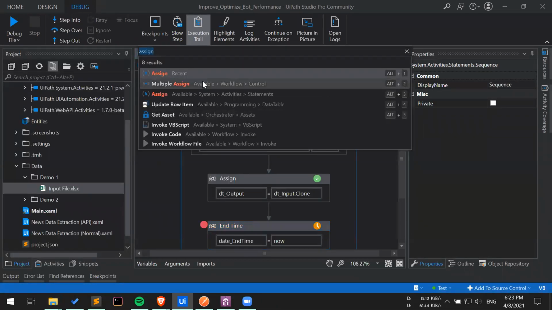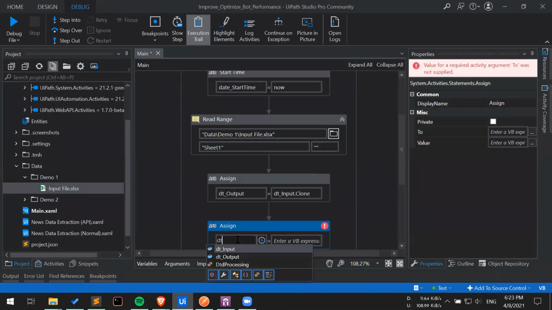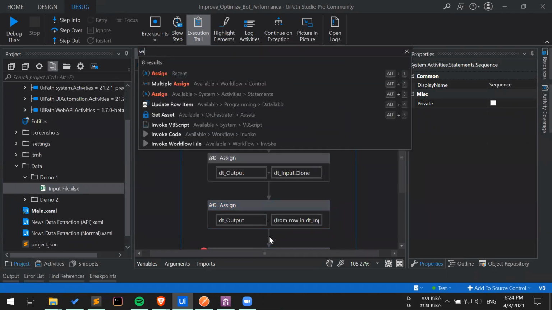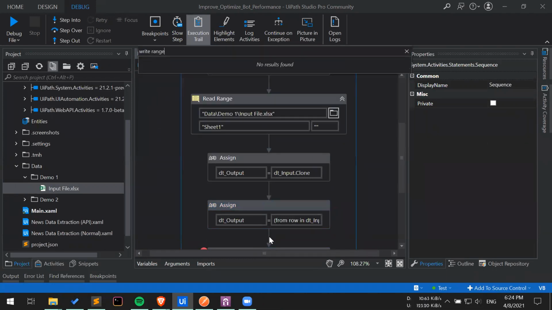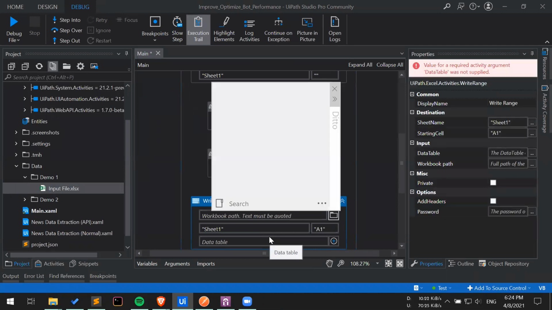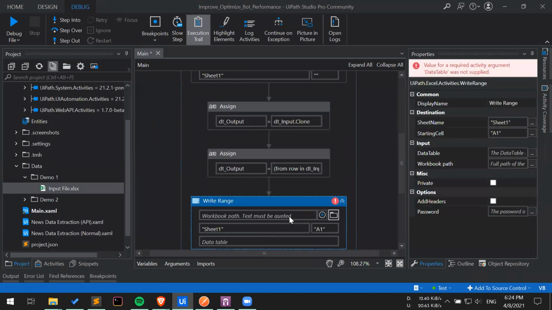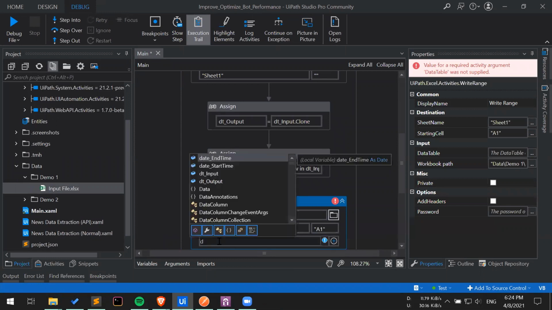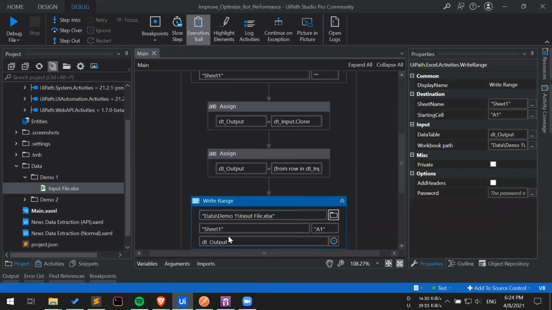So I will simply assign dt_output, and I will assign whatever output we have created here. And then we will again use Write Range. Okay, and let's copy the file path. Sheet name is 1, dt_output.